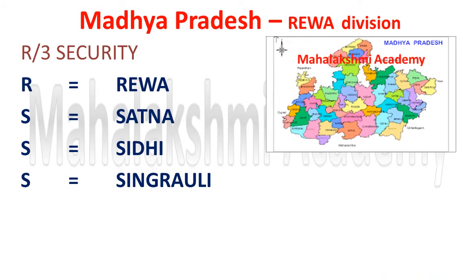So our next division is Rewa division, and the short code is R3 security. It is also a security which is followed in computer networks. So R3 security will help you to learn the Rewa division. 3 security means 3S. R means Rewa, and then 3S are there. The first S for Satna, another S for Sidhi, another S for Singrauli. So R3 security will help us to learn the 4 districts of Rewa division.